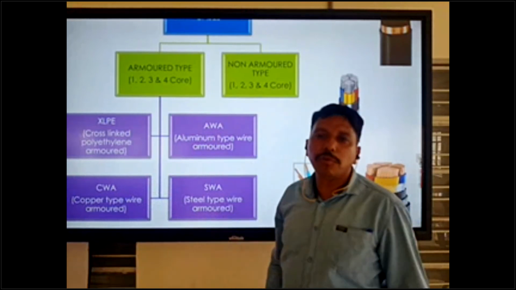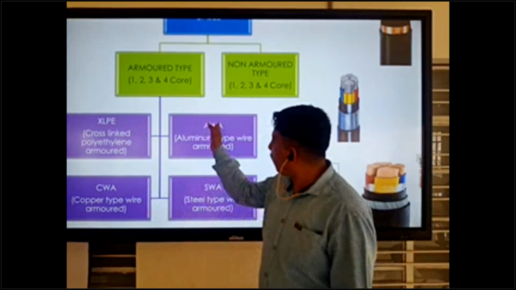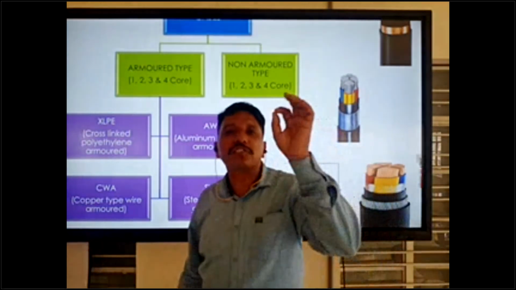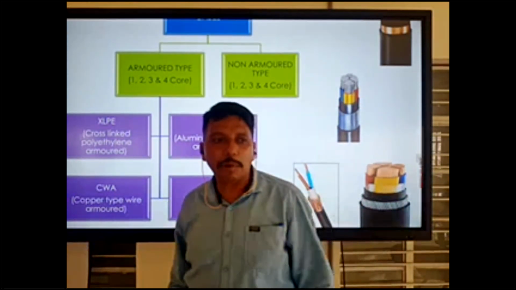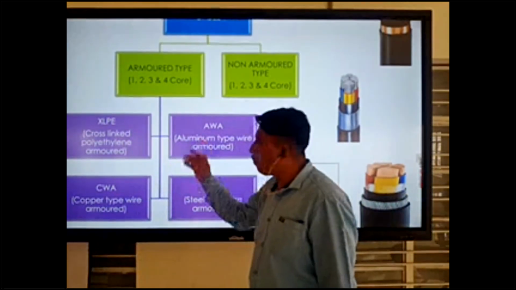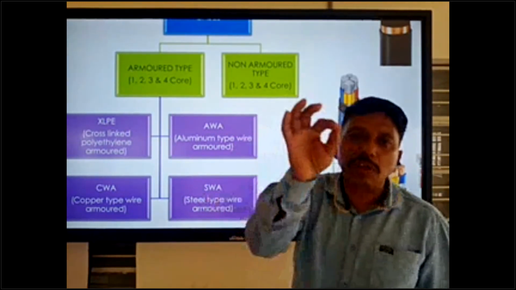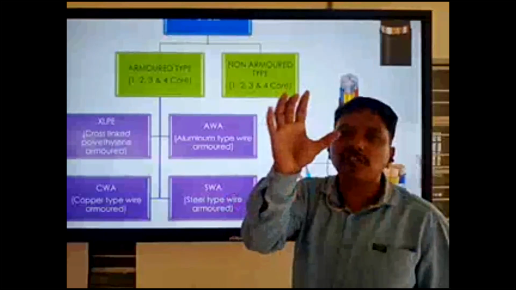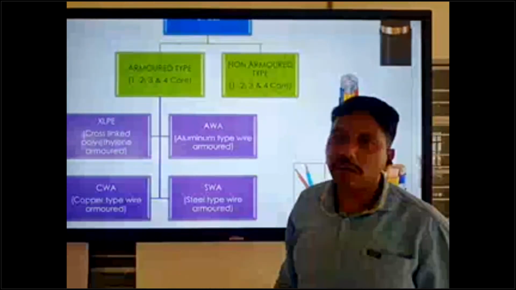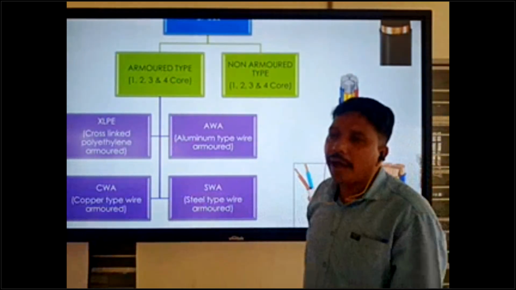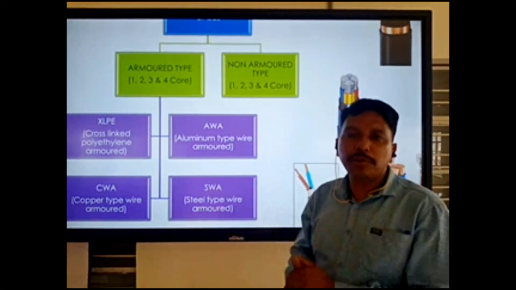CWA and AWA, CWA copper type, AWA aluminum type, these 2 types mostly come as single core cables. Single core cable we can use in the transformer area, only from the transformer outgoing up to the LB room or MB room.